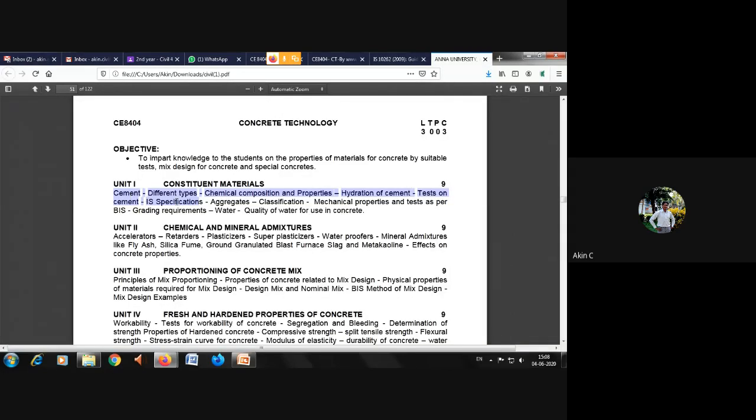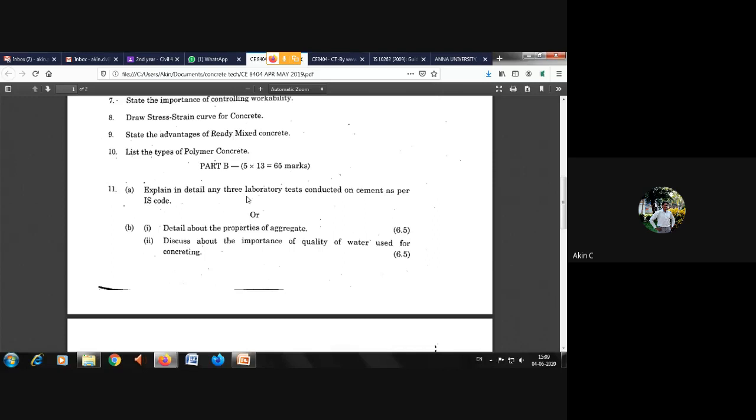So you can see here, based upon the syllabus, the first half syllabus, we have seen entirely about the cement, hydration, cement properties, and the tests conducted on cement. This is what they have given in the 2019 April-May question paper, which is exactly last year's April-May question paper, where they have asked about the 3 laboratory tests conducted on cement as per IS code. We'll move on with the PPT also. First, we'll complete the syllabus segment so that we'll finish. The time is 3:10. We'll finish before 4 o'clock.